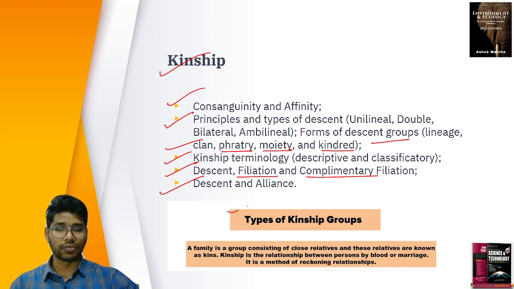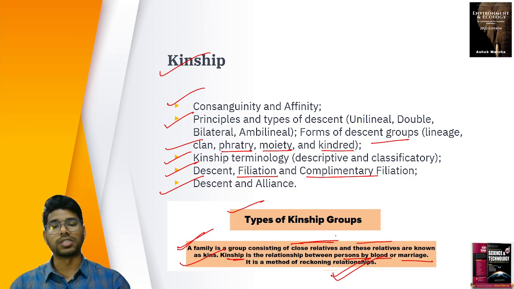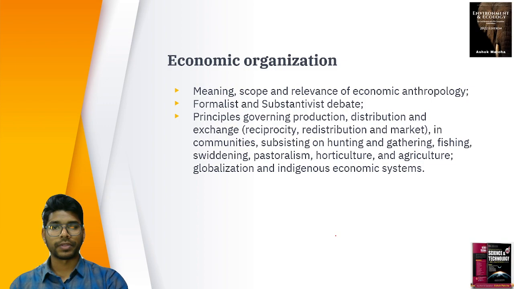As you can see, types of kinship groups. The family is a group consisting of close relatives, and these relatives are known as kin. Kinship is the relationship between persons by blood or by marriage, right? You can be linked either by blood or by marriage. It is a method of reckoning relationship. This is what kinship is.